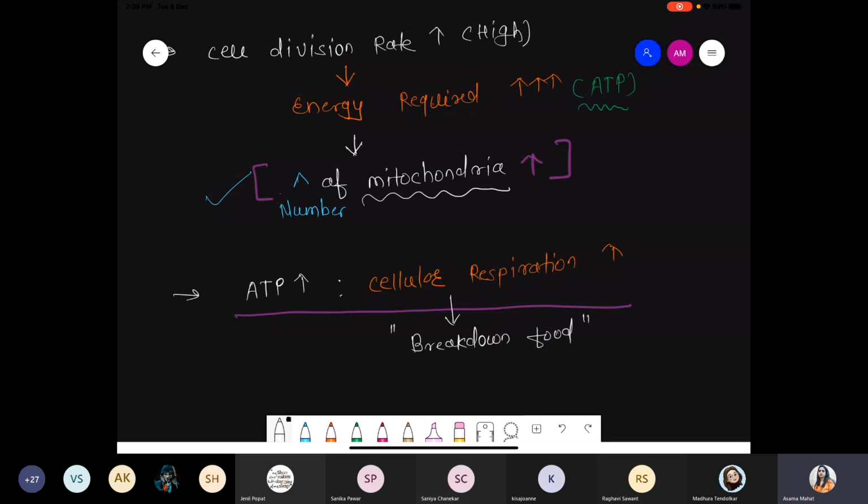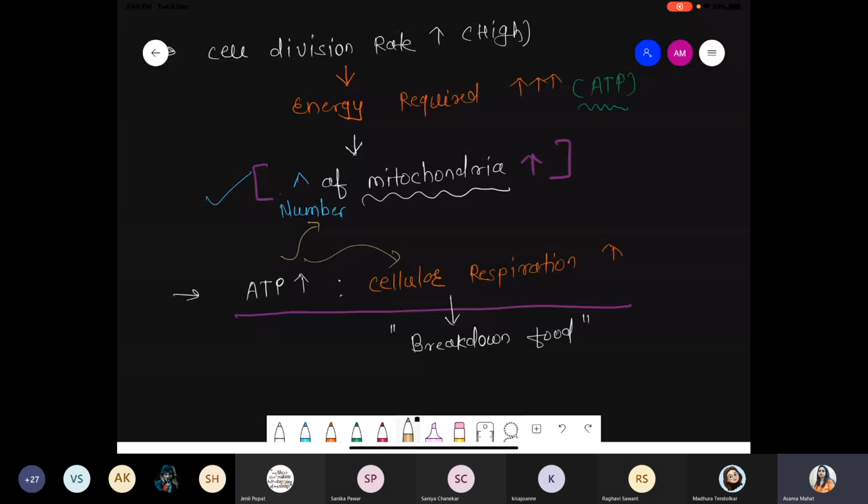So simply, if ATP production is high, it means the number of mitochondria is high, and the rate of cellular respiration is also high. Cellular respiration means breakdown of food. For example, plants take glucose, starch, or sucrose, whatever source is available as food.